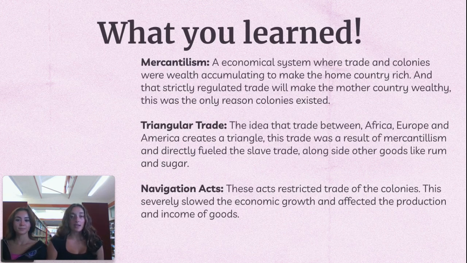And then lastly, the Navigation Acts. These acts restricted trade of the colonies. This severely slowed the economic growth and affected the production of income, especially after so many years of salutary neglect by England.